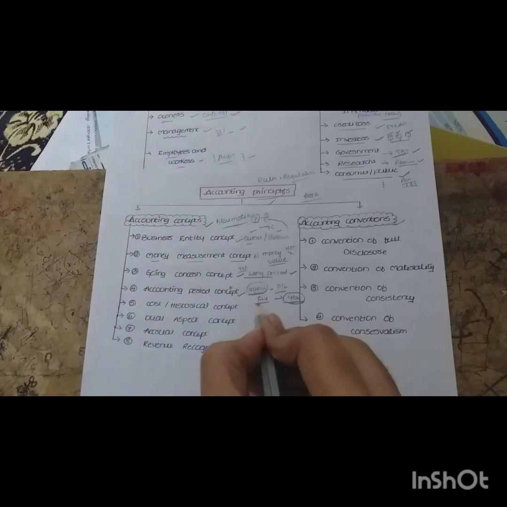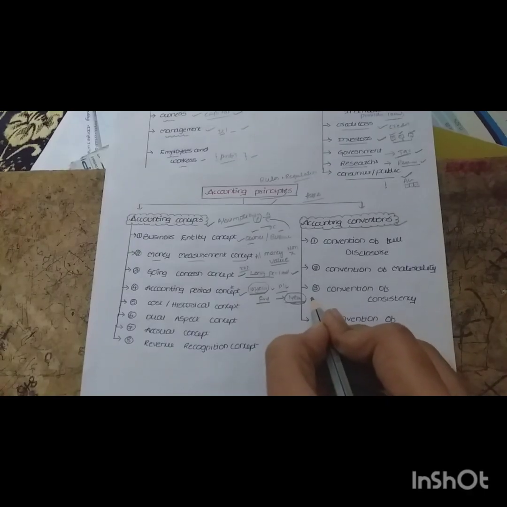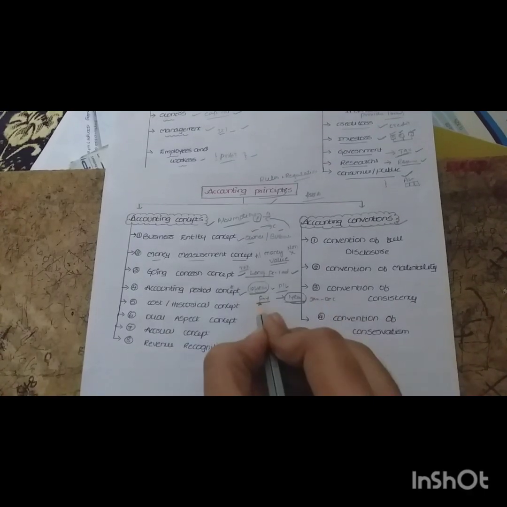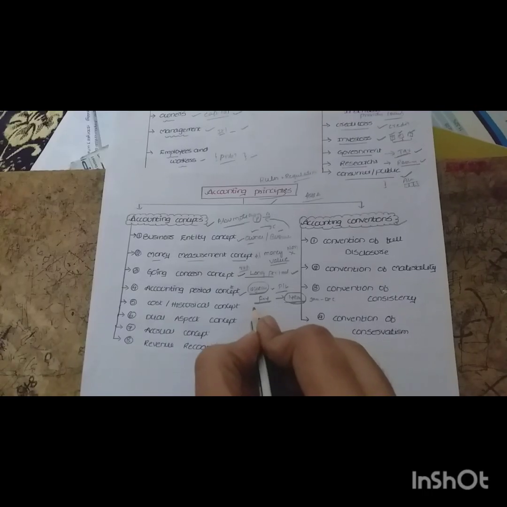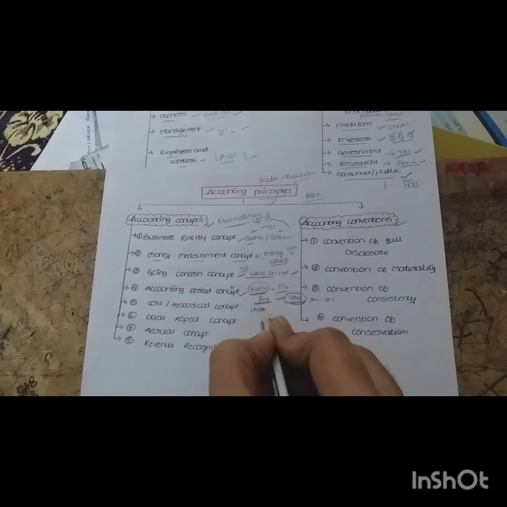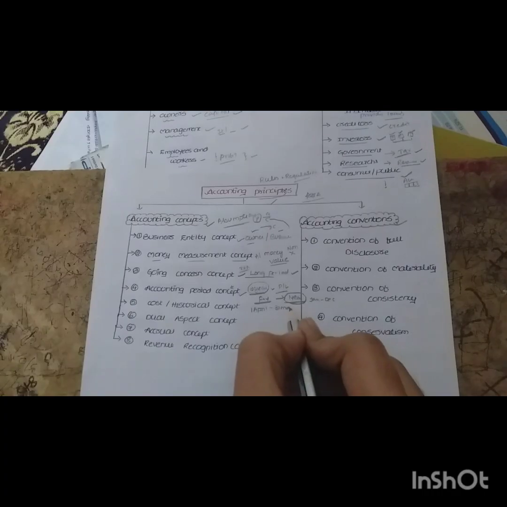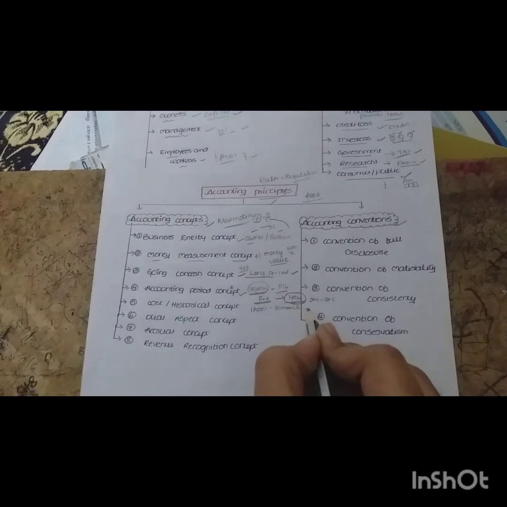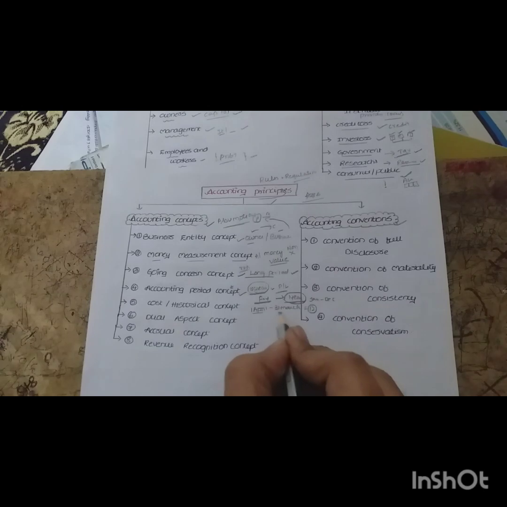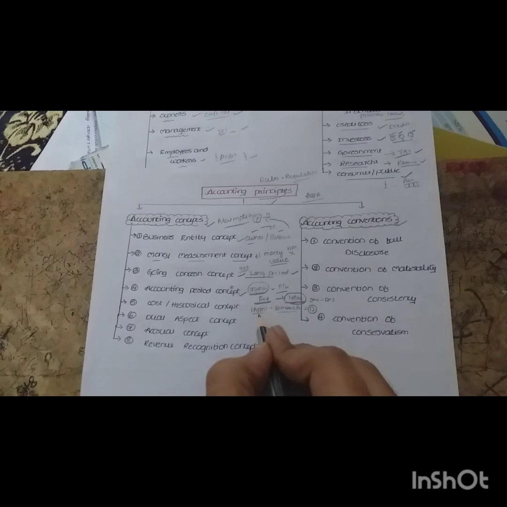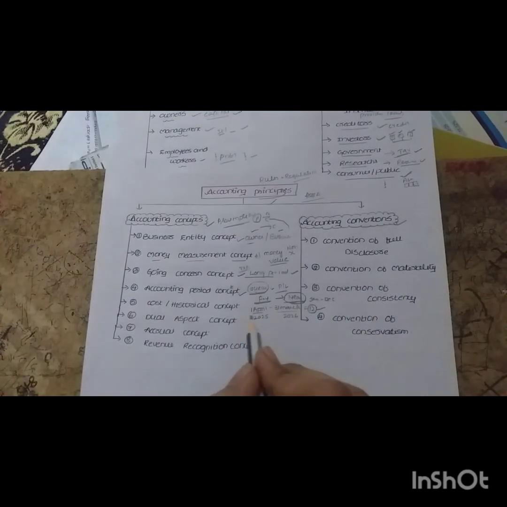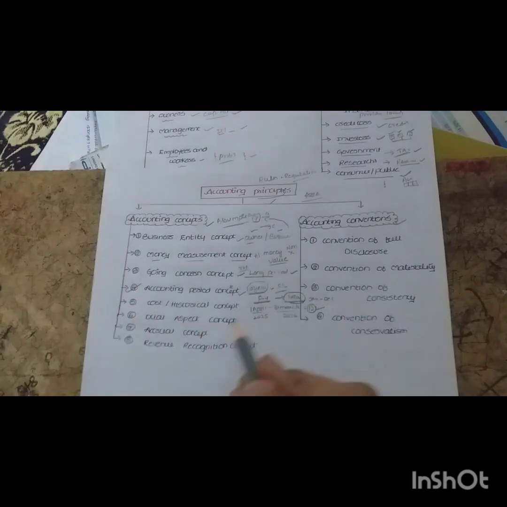Under this concept we have the financial year. Normally the calendar year is January to December, but the financial year is different. What is the financial year? It starts with 1st April and ends with 31st March, so it has 12 months. Suppose you want to prepare accounts for this year, it starts on 1st April 2025 and ends in March 2026. For the complete 12 months we prepare the financial statements and analyze whether we are getting a profit or not. This is accounting period concept.